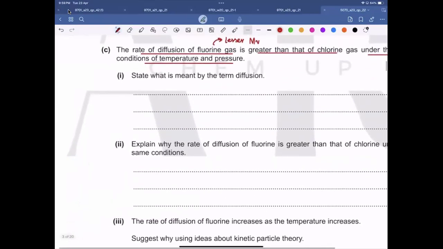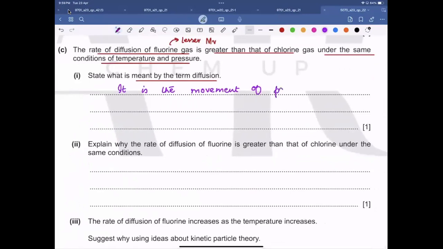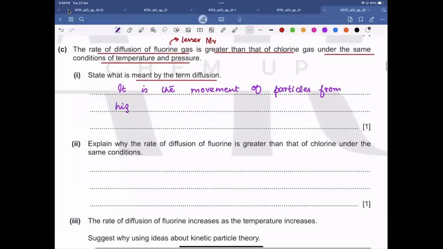Now, state what is meant by the term diffusion. So diffusion, we can state it as the movement of particles from higher concentration to lower concentration.